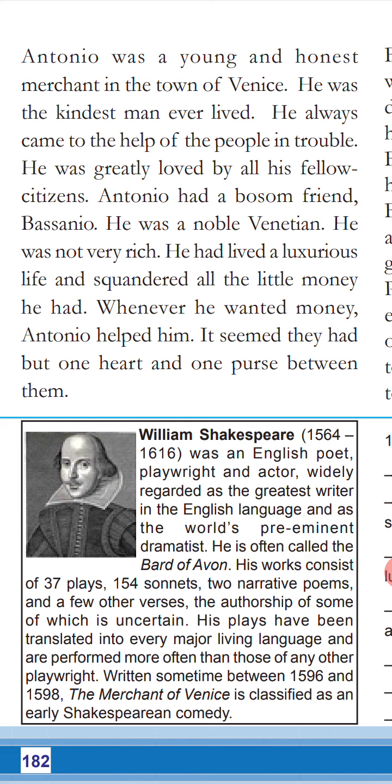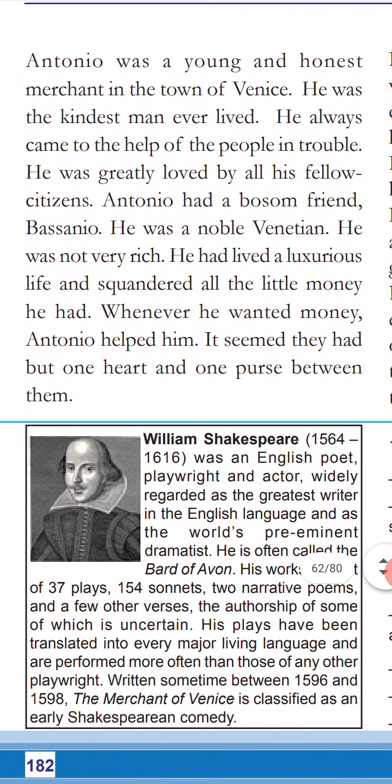And Antonio thought that Bassanio is my best friend. That's why Bassanio should never cry. Bassanio should never get sad. Bassanio should never get disappointed. So Antonio decided to help Bassanio. How? Antonio sought the help of that wicked person, bad person named Shylock. What is the nature of Shylock? Shylock is very rich and he had too much money, but he is very cruel, just the opposite of Antonio. Here Antonio is very kind, whereas Shylock is very cruel.